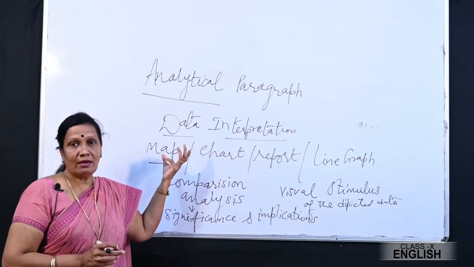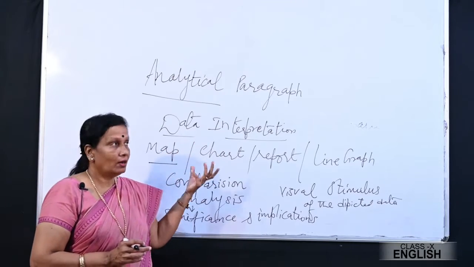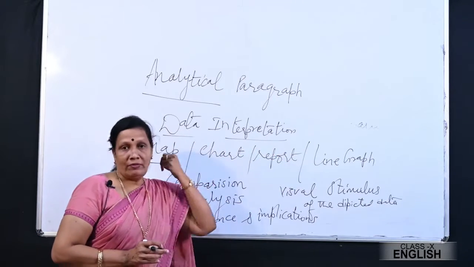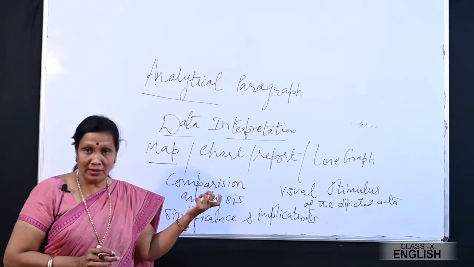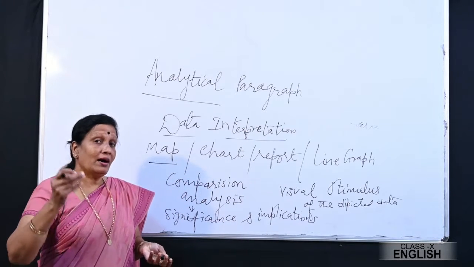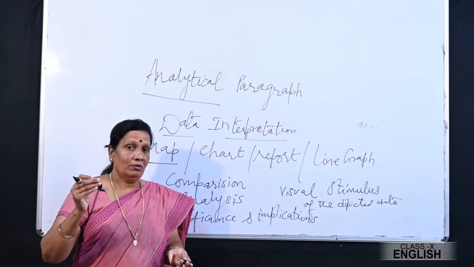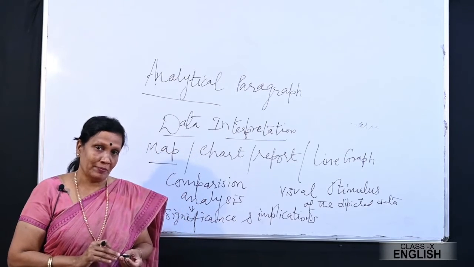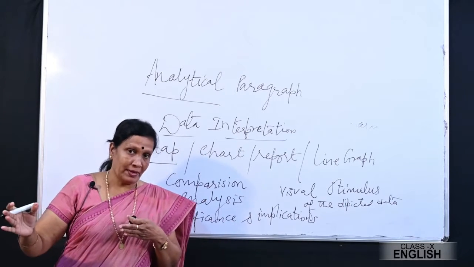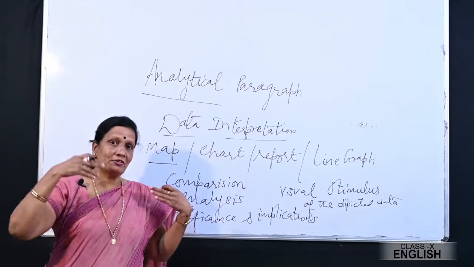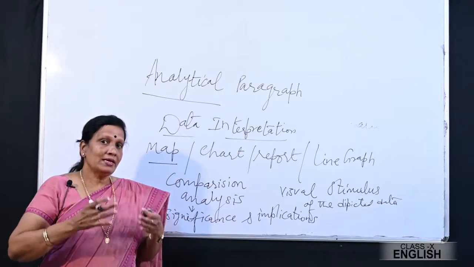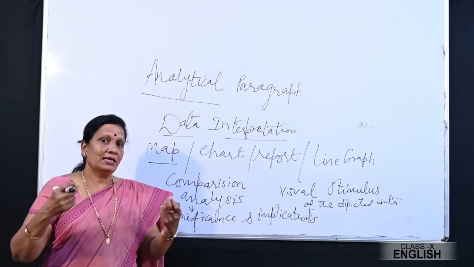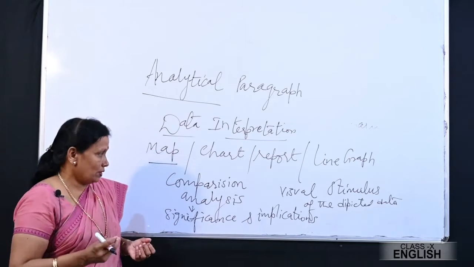And this information, which is given to you in the form of various kinds of visual stimulus, is collected through various sources. It could be a door-to-door survey, isn't it? Conducting surveys online. So various methods are used to collect this information.